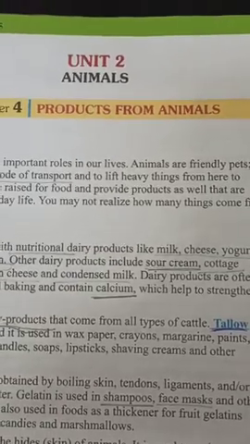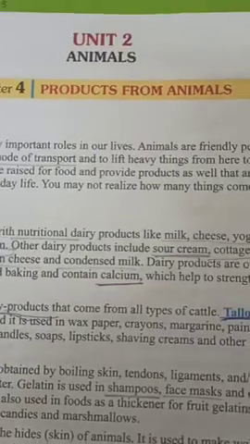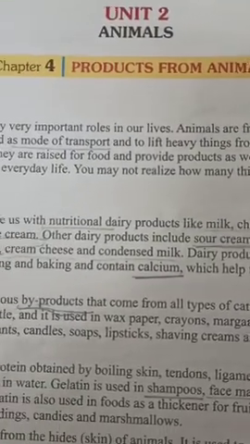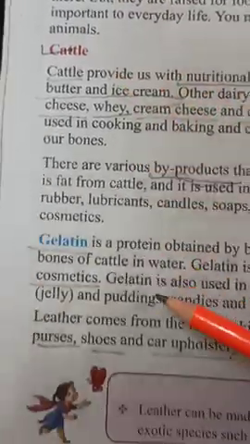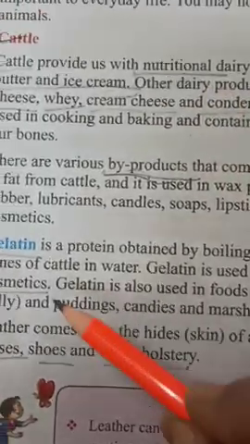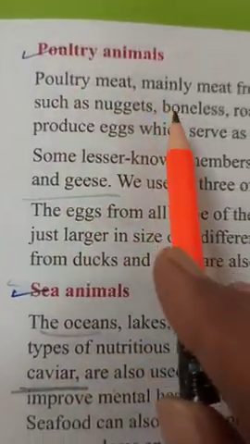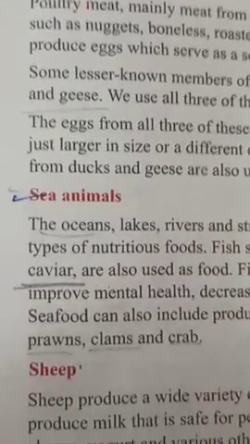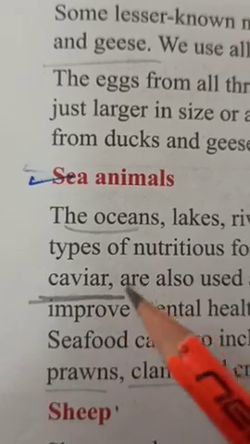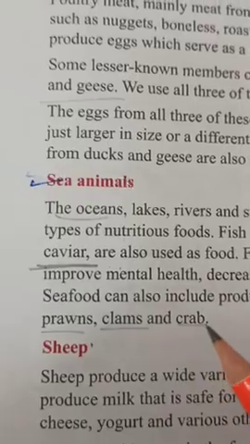Now children, let's start this next topic of chapter number 4. You know that we have already studied about many products from animals in this chapter. Previously we studied about the cattle and their materials, what materials we get from animals. Then I explained poultry animals and the different products we get from them, and after that we studied about sea animals. So up to sea animals we completed that day.